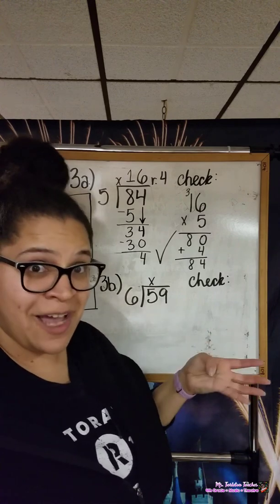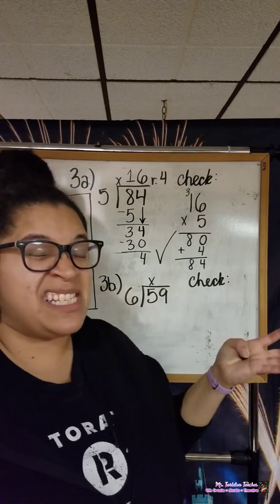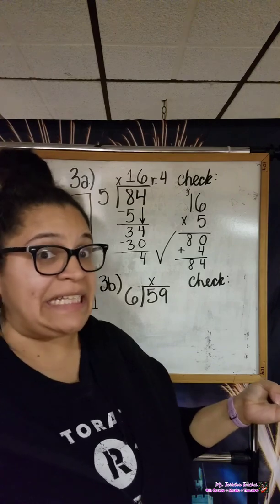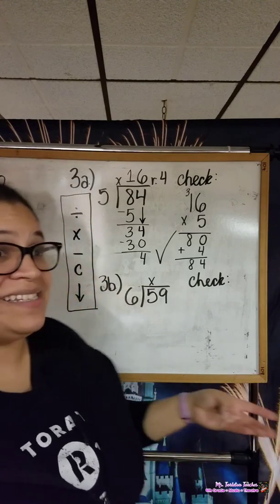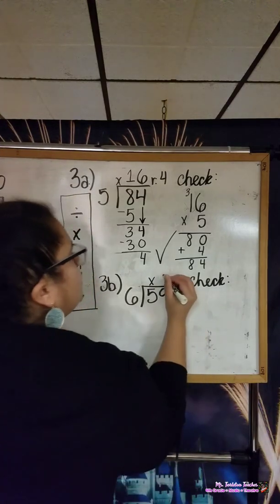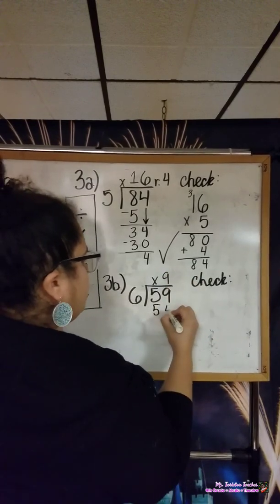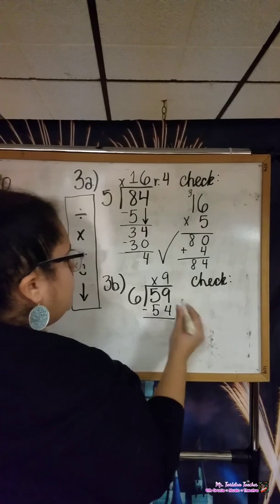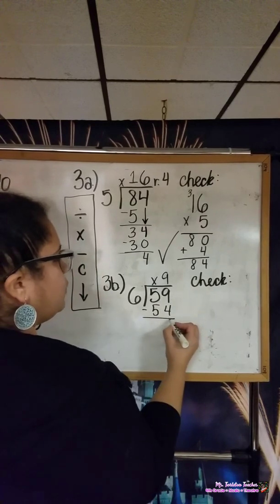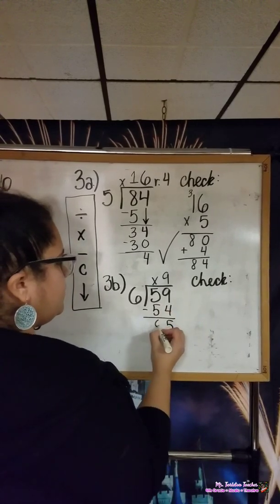So we know our 6 times tables. We know that 6 times 10 is 60. That's too big, so we're going to go with 9. 6 times 9 equals what, scholars? 54 is correct. Good job. We subtract. 9 minus 4 is 5. 5 minus 5 is 0.